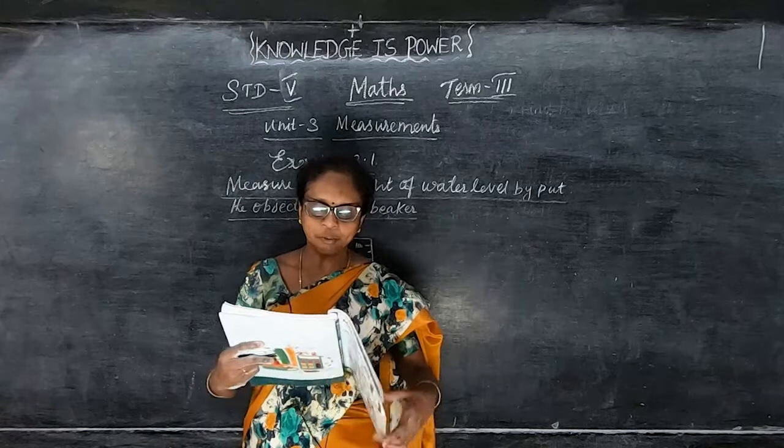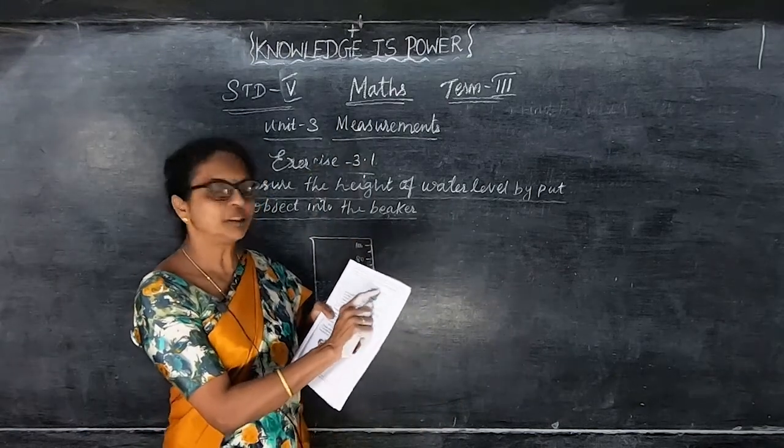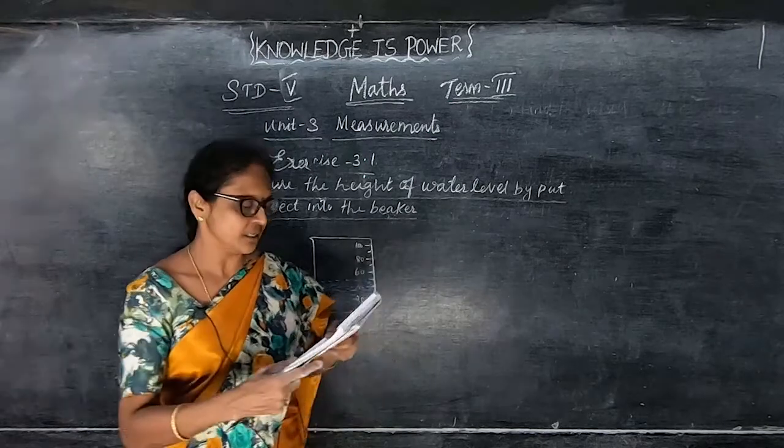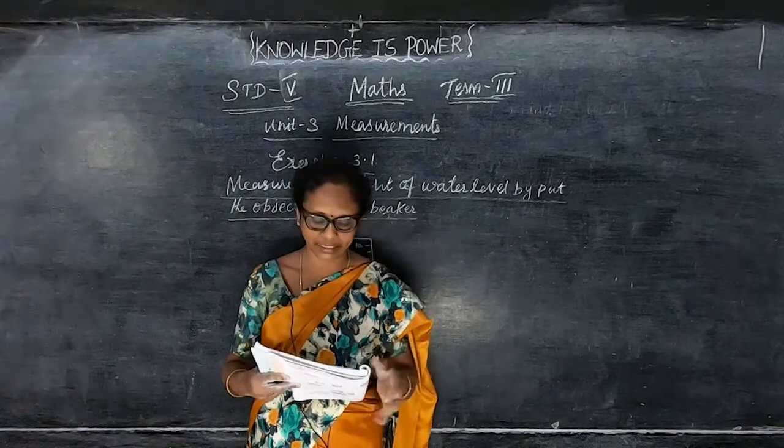After that, you now dip the sand-filled cubical box. When you dip the cubical box, the water level will increase. So what do you observe? When you put a heavy object, the water level in the bucket increases. Okay.